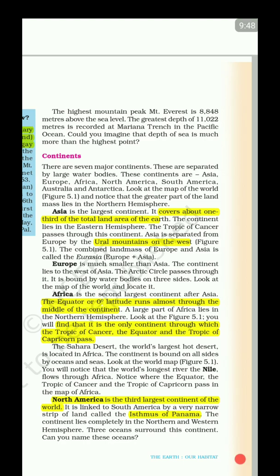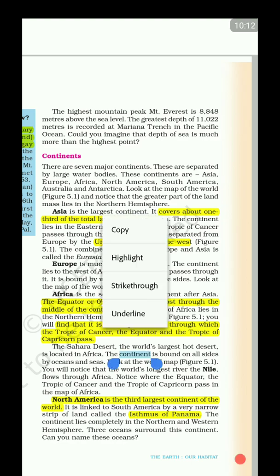Africa is the only continent through which the Tropic of Cancer, the Equator, and the Tropic of Capricorn, all 3, pass. No other continent in the world has all 3 lines passing through it. Very, very interesting. The Sahara Desert, the world's largest hot desert, is located in Africa. World's largest hot desert, this term is very, very important.